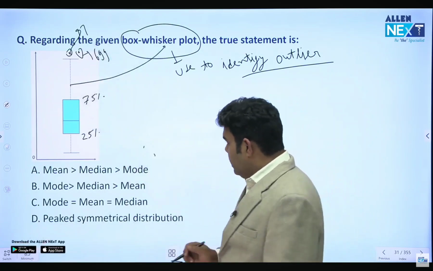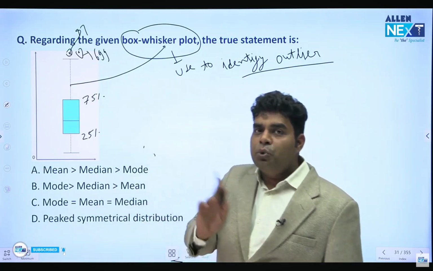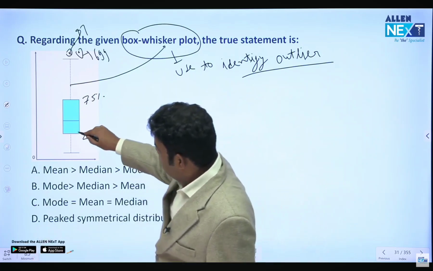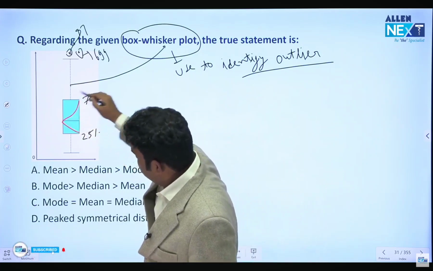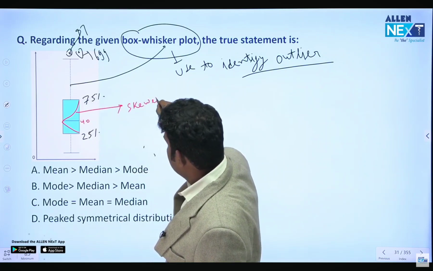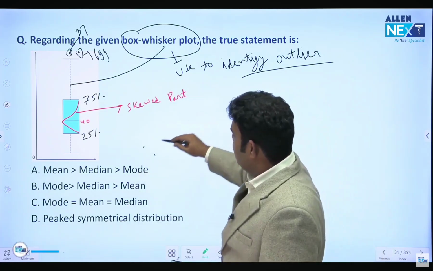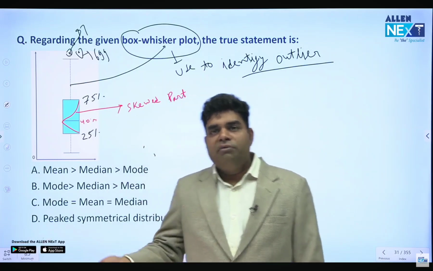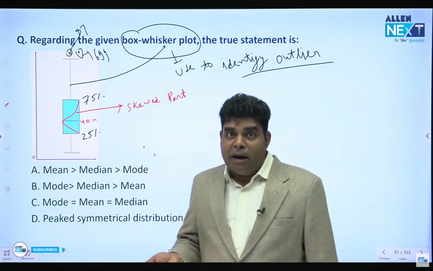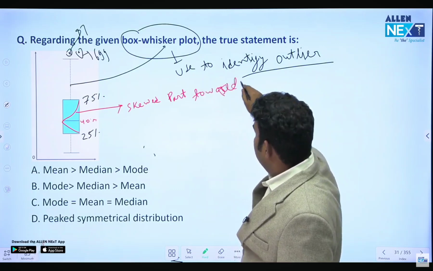Okay, do remember it. Now, here they are drawing a box and whisker plot, and they are asking, is it a positive skewed curve or a negative skewed curve? If you draw a curve here, the straight part is like this, and this part will be skewed. Between 40 to 75, this is the skewed part. Skewed means stretched, crooked, long. So the skewed part is between 40 to 75. Are 40 to 75 bigger numbers or smaller numbers? As compared to 25 to 40, 40 to 75 are big numbers. So the skewed part is towards bigger numbers.